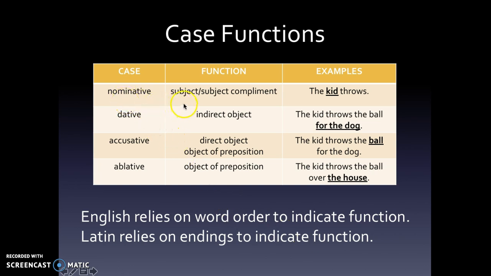Deeper into adjectives. Quick review on case functions. Our nominative is going to be the subject or subject complement. For example, the kid throws. Here we know that the kid is the subject because it's coming right in front of the verb, and the kid is doing the throwing.